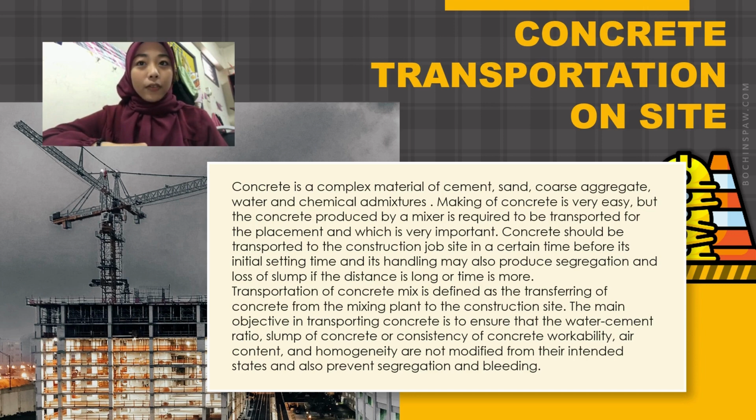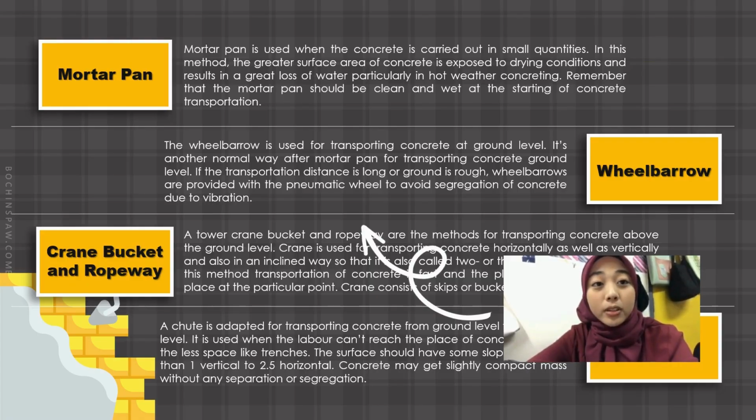Transportation of concrete mix is defined as the transferring of concrete from the mixing plant to the construction site. The main objective in transporting concrete is to ensure that the water-cement ratio, slump, consistency, workability, air content and homogeneity are not modified from their initial state, and also to prevent segregation and bleeding. There are certain methods of transporting concrete on site.